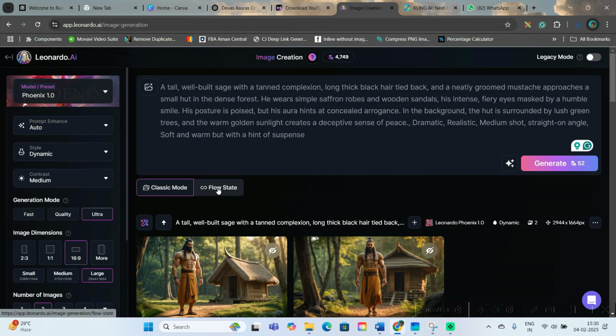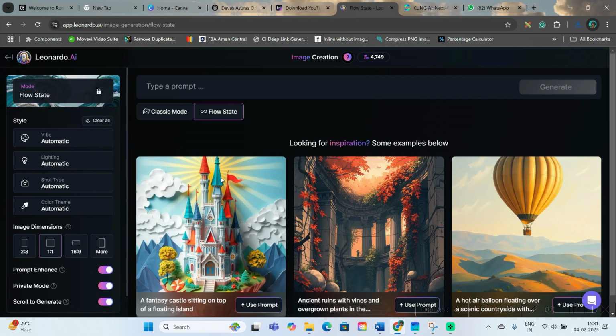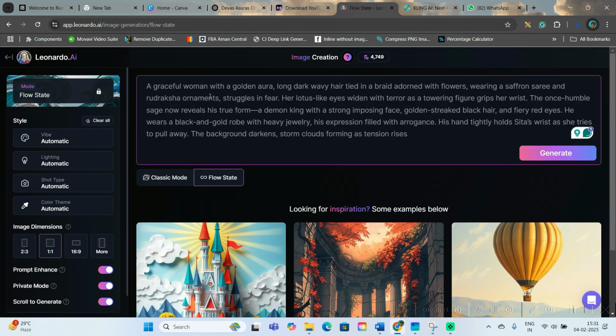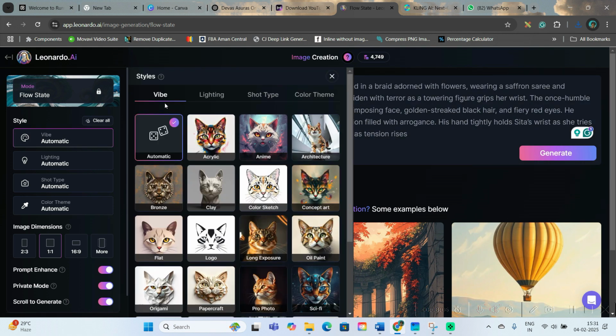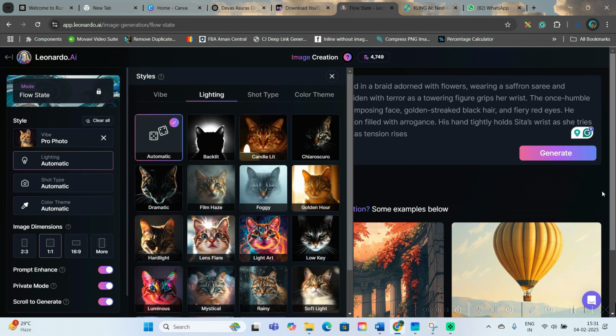Now go to this flow state option. This is one of the best options as of now. Okay, now here you will have to just paste the prompt. See properly, just paste the prompt. Okay, now here you can check. We have four options. One is vibe. You can specify it. Let's suppose I am taking this long exposure one or pro photo one. Okay, that's the vibe I want.